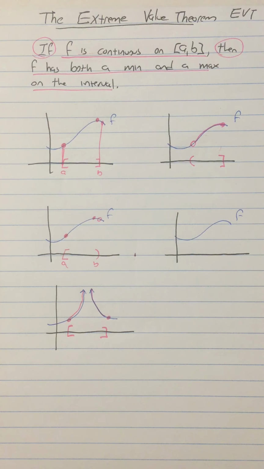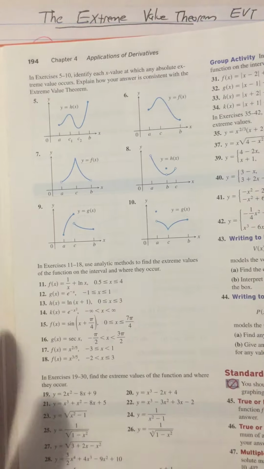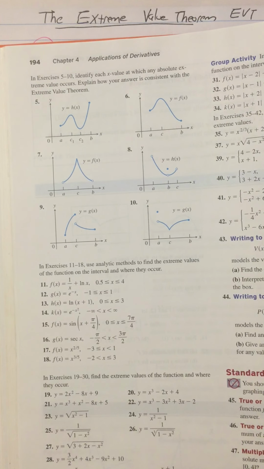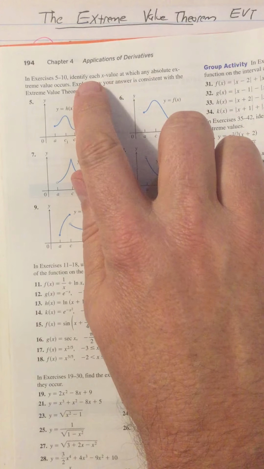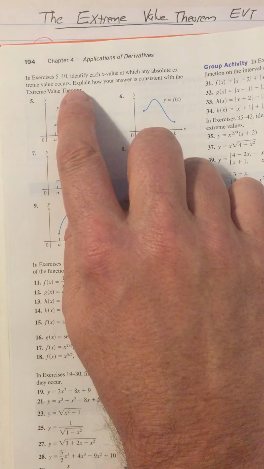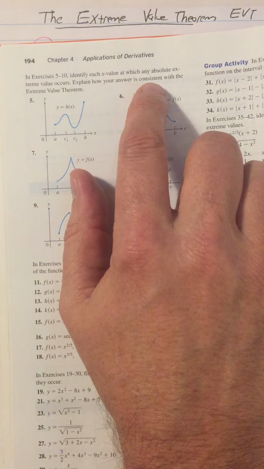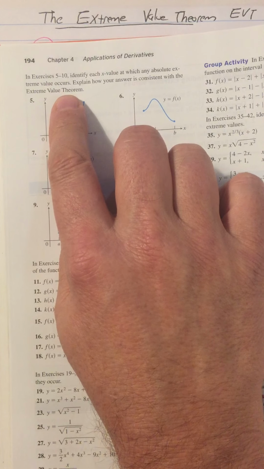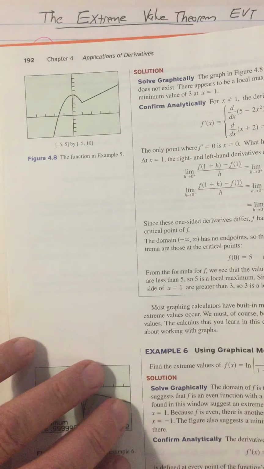And then we have questions that occur on page 194. So on page 194, it says, identify the x value, just the x value, at which any absolute extreme value occurs. Explain how your answer is consistent with the extreme value theorem. That's what we want to focus on here.